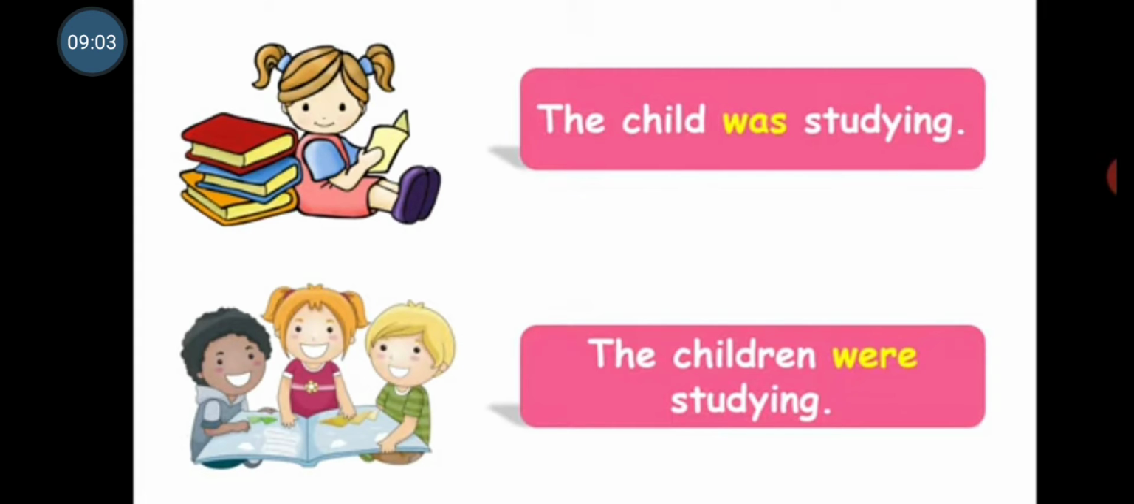The child was studying. Here we use the verb was as we are talking about only one child, that is singular noun. The next sentence is the children were studying. Here we use the verb were as we are talking about more than one child, that means plural noun.